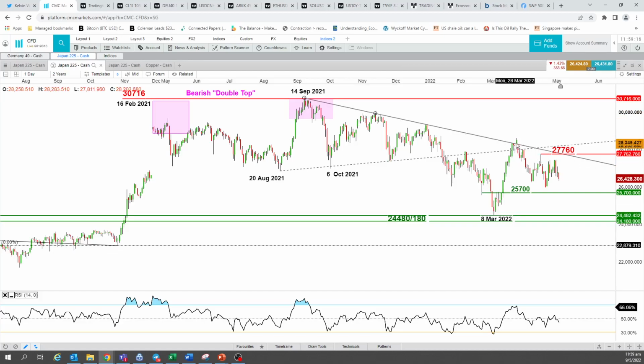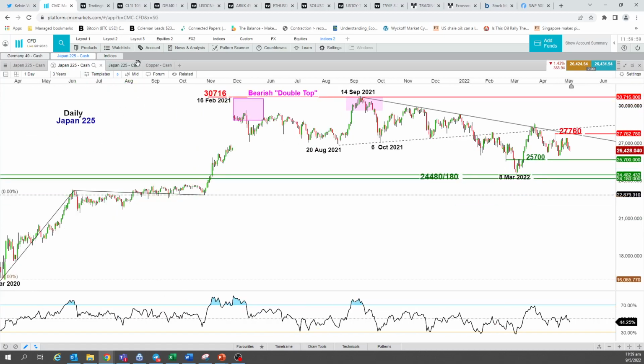There was a kind of failure breakout on 29th of December, and price action started to shape lower lows from there. Right now, this descending resistance from the highs of 14th of September 2021 is acting as resistance at the 26,700, 760 level. The RSI is also pretty weak on the downside after failing to break above the 50% neutrality level, and now it's inching back to reintegrate below the oversold region again. This indicates that medium-term downside momentum apparently starts to resurface for the Nikkei 225, potentially pushing lower for this coming week.